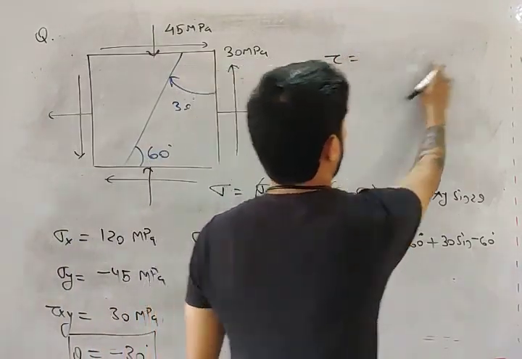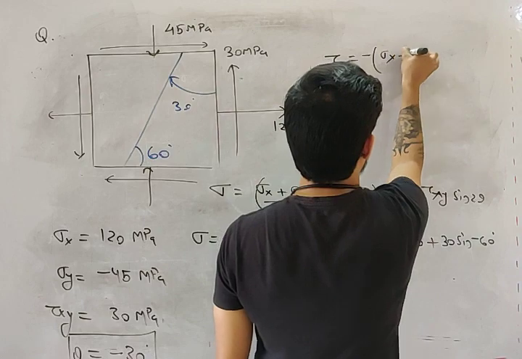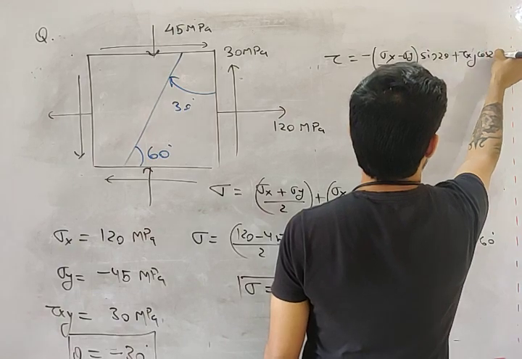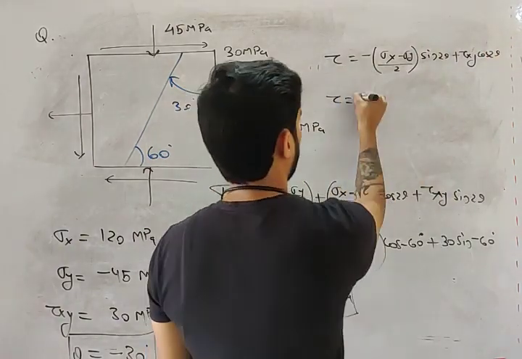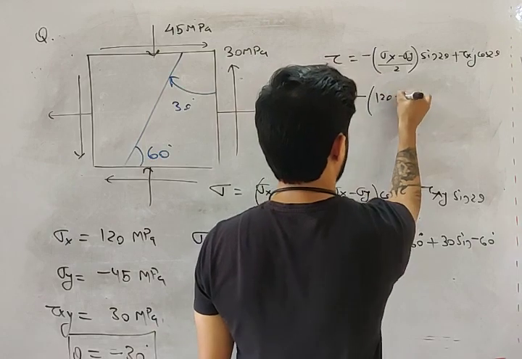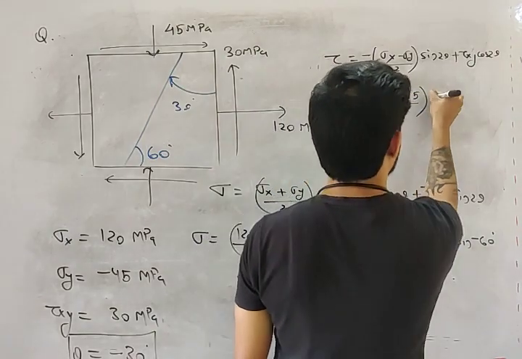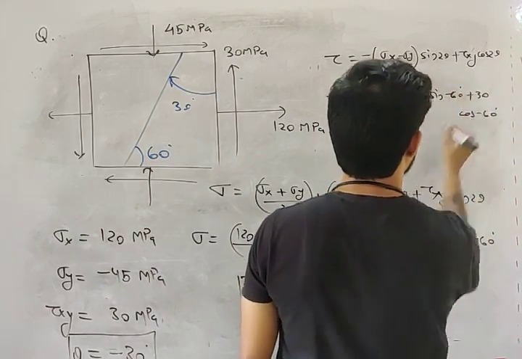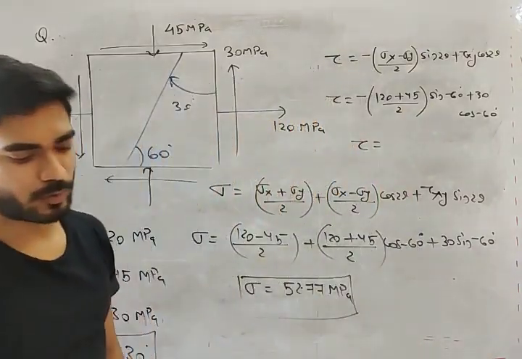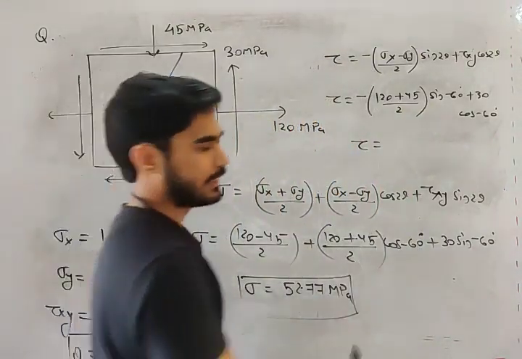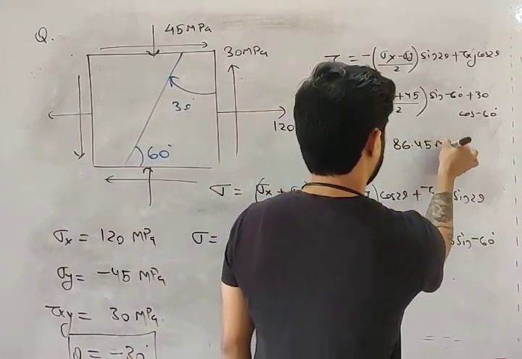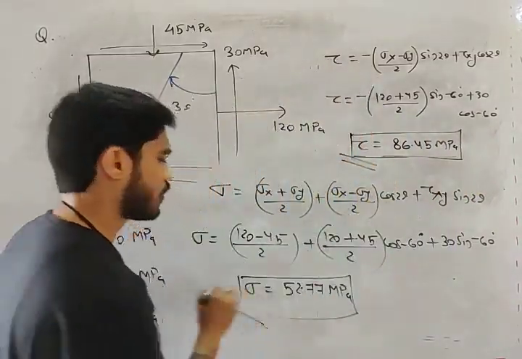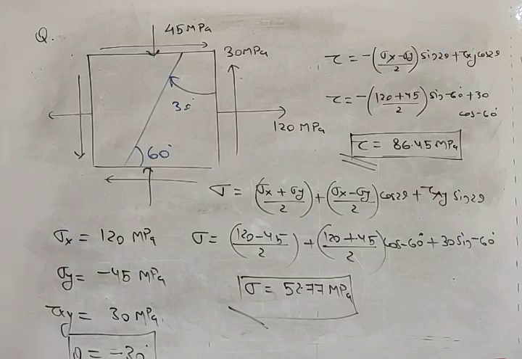Now what will be the value of tau? What was the equation of tau, my friend? The equation of tau was minus of (sigma x minus sigma y) by 2 sin 2 theta plus tau xy cos 2 theta. Put the values. It will be minus of (120 plus 45) by 2 sin minus 60 plus 30 cos minus 60. So what will be the value of tau? It will be 86.45 megapascal. Are you getting this? Very good, excellent, my friend.